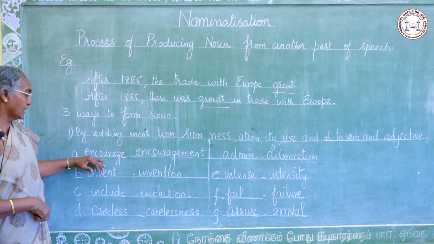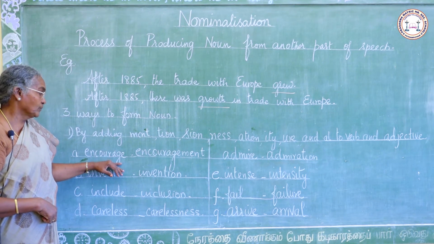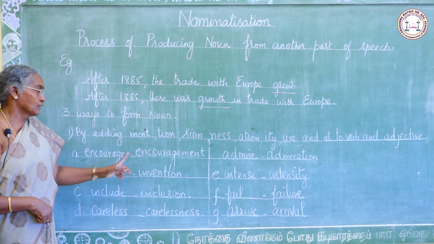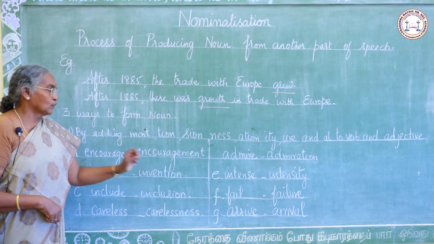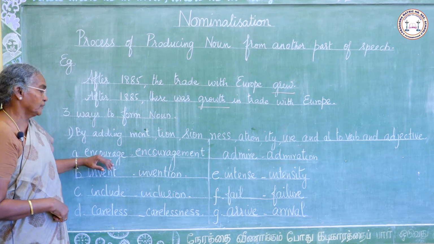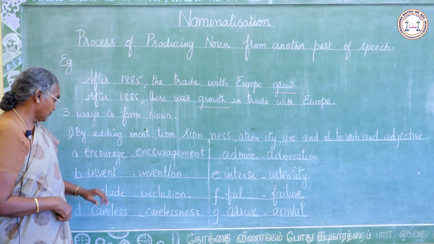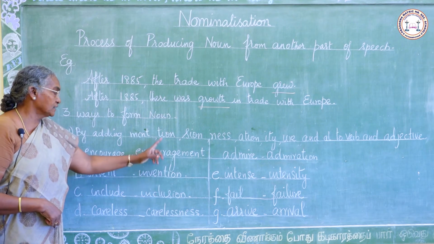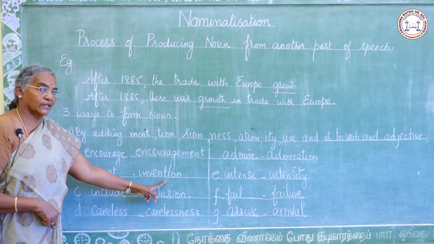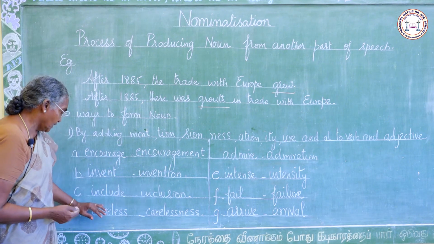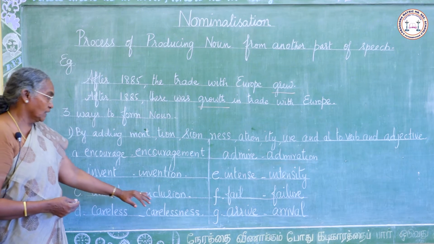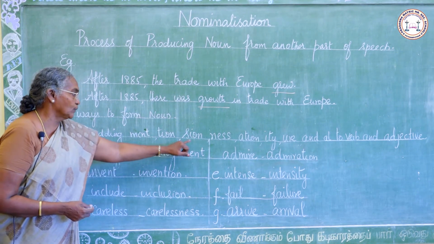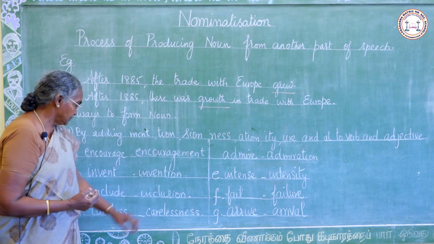First one, encourage, it is the verb. Encouragement, we added -ment with encourage. So encouragement, this is the noun form. Invent, this is also a verb, by adding -tion. If you add -tion, it will become a noun. Then include, here we remove -de and add -sion to form the noun.